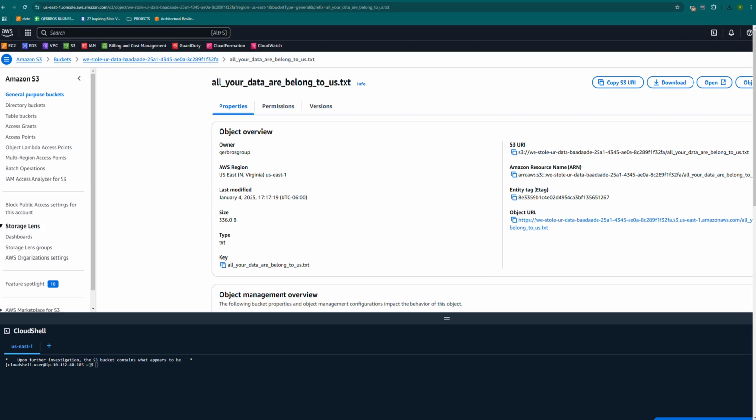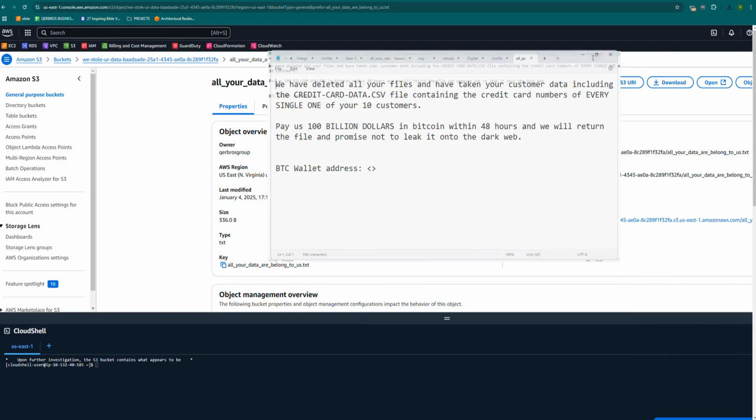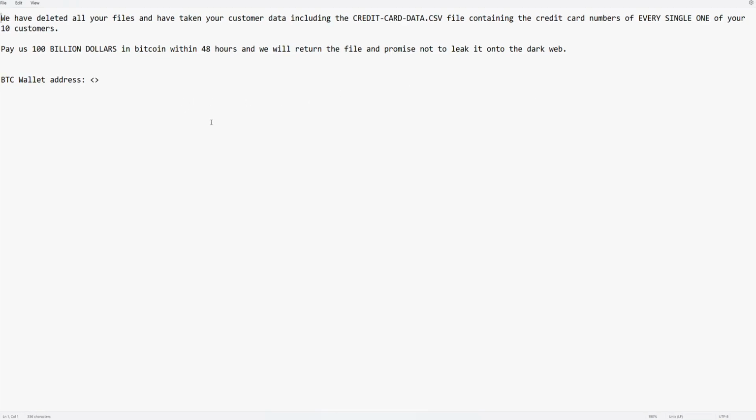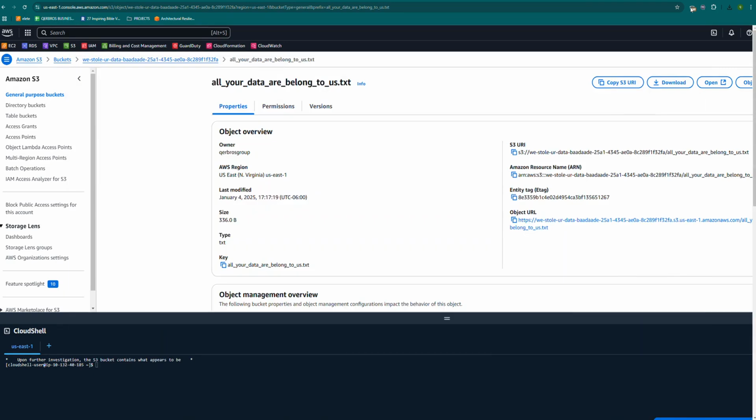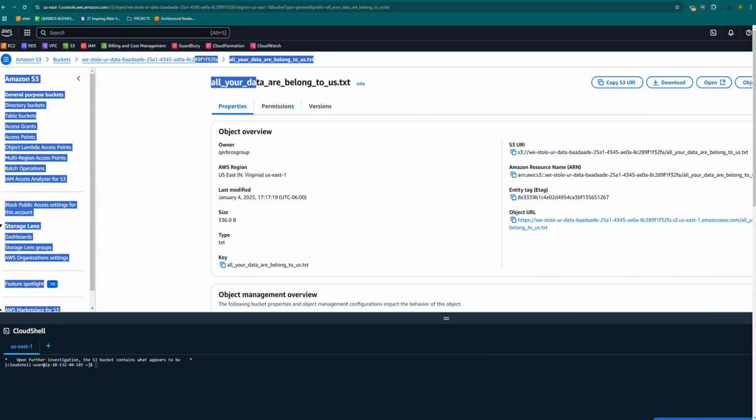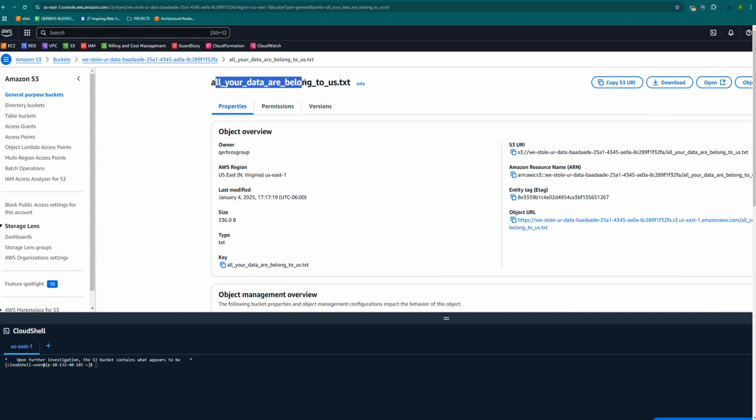And this is the note. Yeah, this is not advisable, but you should have maybe a sandbox environment. So this is the note they left behind. This is the file: all your data belong to us. This is the name of the file, the txt file, and that is the content of the note. And this will come in handy.